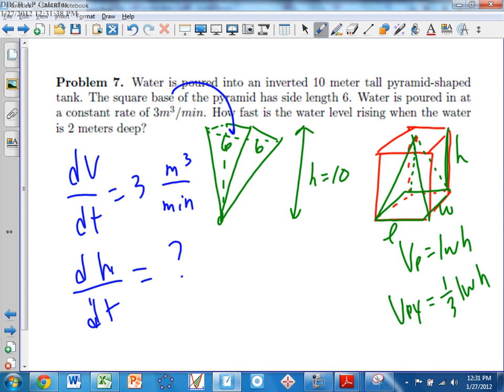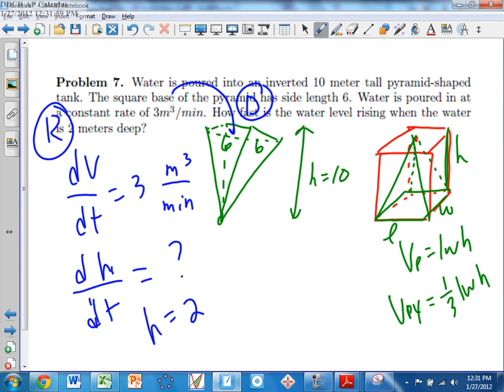I don't even have this thing drawn. All right, so how fast is the water level rising when the water is 2 meters deep? So when H is equal to 2. This was D for draw, and this was R for related rates. So, for this kind of a problem,